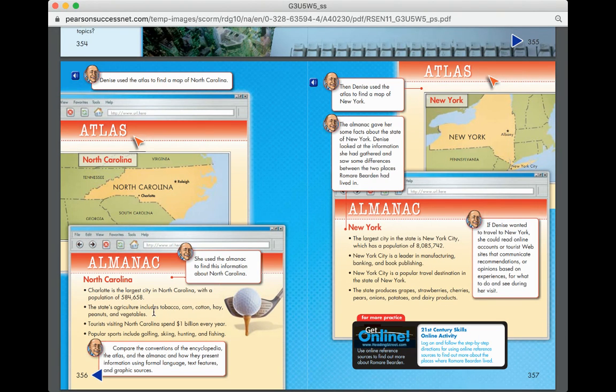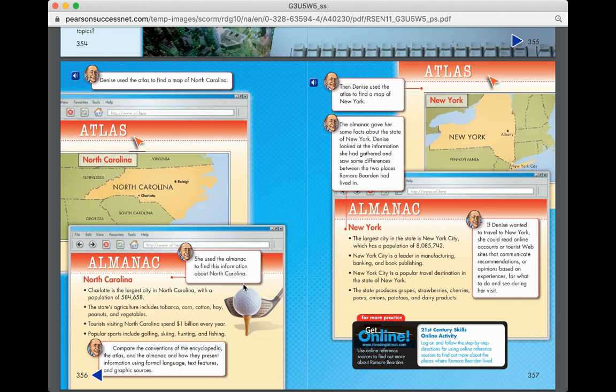And the information she found out about Charlotte, North Carolina: Charlotte is the largest city in North Carolina with a population of 584,658. The state's agriculture includes tobacco, corn, cotton, hay, peanuts, and vegetables.